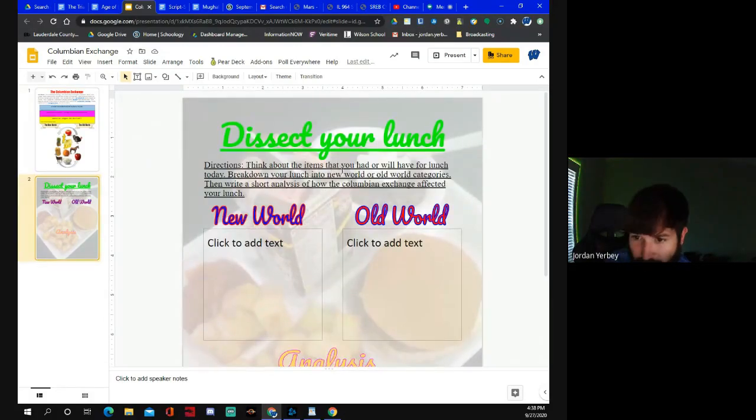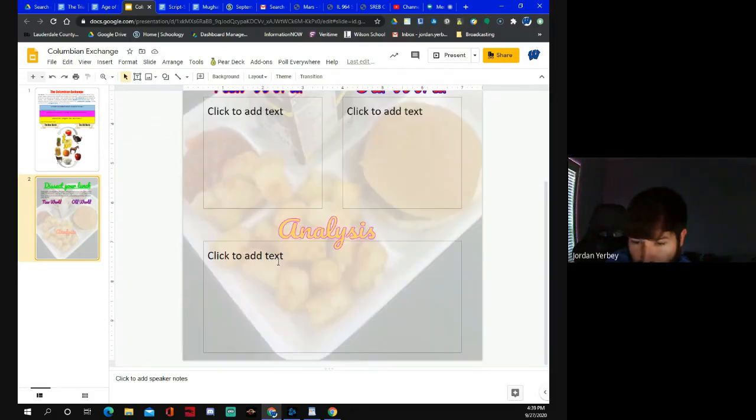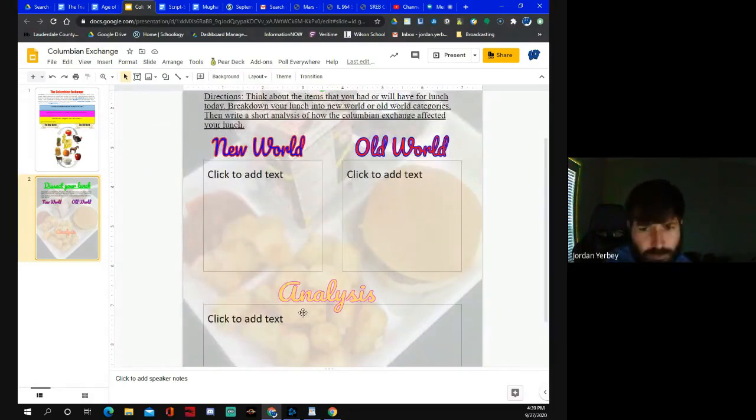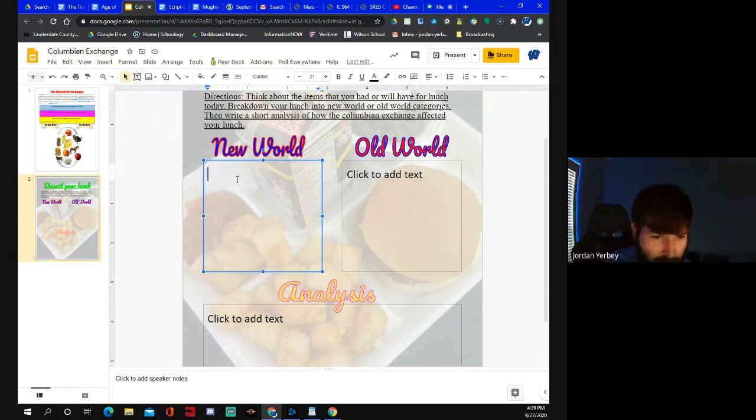Think about the items you had or will have for lunch today. Break down your lunch into the New World or Old World categories. So we're applying what we learned about the Columbian Exchange into our own day and age. Then write a short analysis of how the Columbian Exchange affected you. So a couple sentences on how this idea affects your lunch each and every day. So, if you had like a hamburger, you would put certain things here, the meat or whatever. Again, I'm not breaking it down for you, but if you had a hamburger and some chocolate milk and some tater tots, then you break it down in that way. If you had a sandwich, then you break it down in whichever way you can. But you'll have to do that knowing the reading.